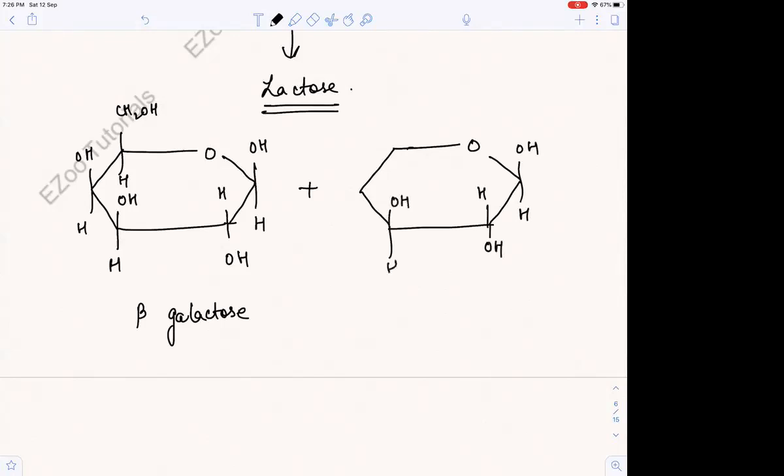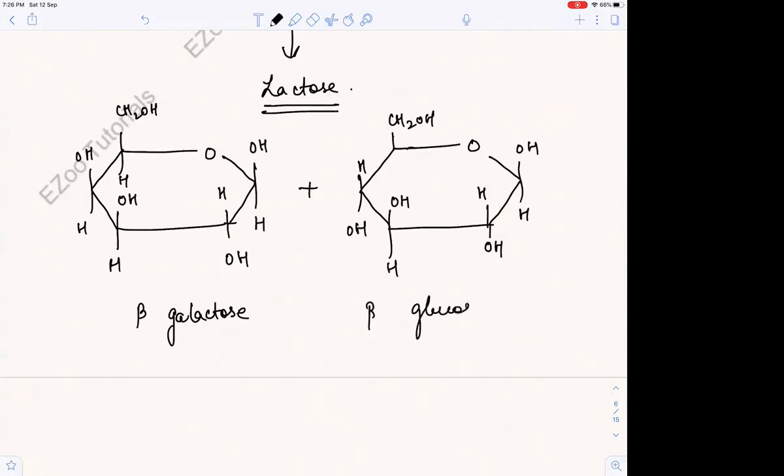So this is beta, now this is the same direction, carbons 1 and 6, and this is also the same direction, 1 and 6. So now you know why it is beta. Let me rub this out or you'll get confused. So this is beta galactose and beta glucose.